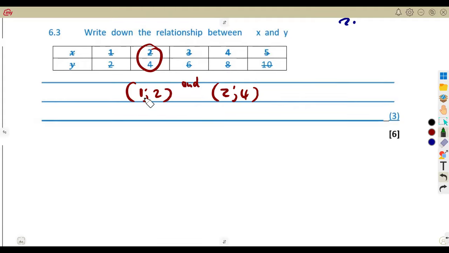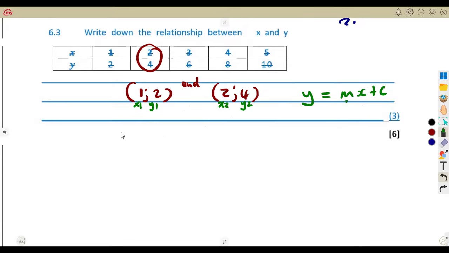So remember when I talked about finding the equation, you can determine the gradient where we have x1, y1, x2, y2. The gradient being m, remember your equation y is equal to mx plus c.